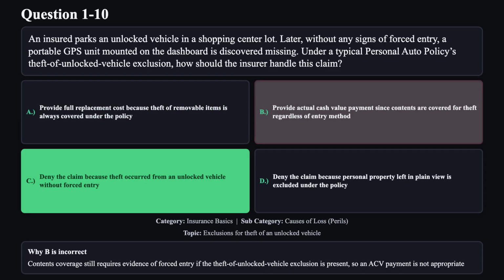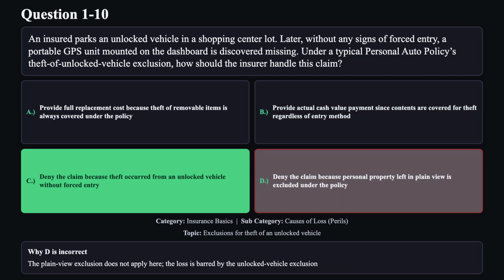Reason B is not correct. Contents coverage still requires evidence of forced entry if the theft of unlocked vehicle exclusion is present, so an ACV payment is not appropriate. Reason D is not correct. The plain view exclusion does not apply here. The loss is barred by the unlocked vehicle exclusion.